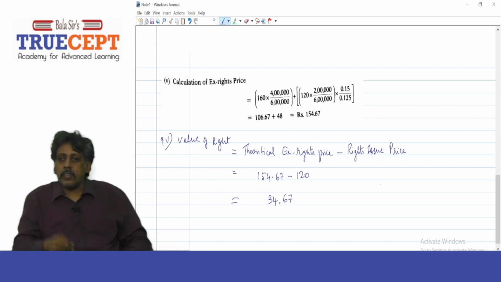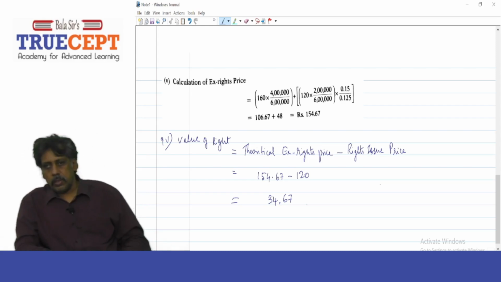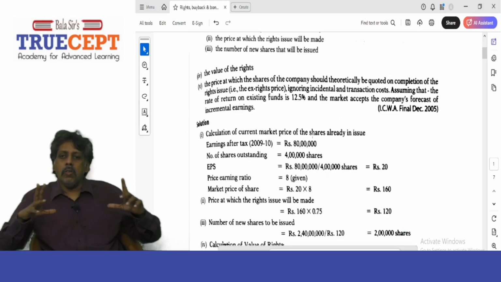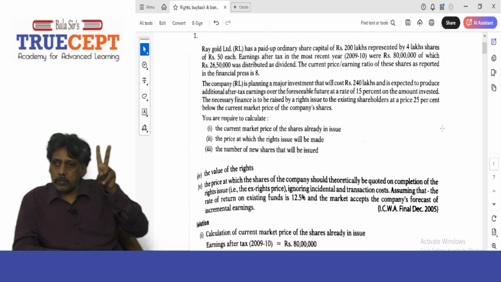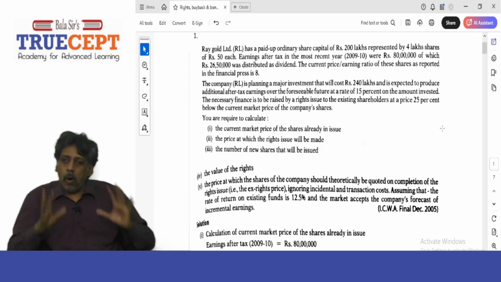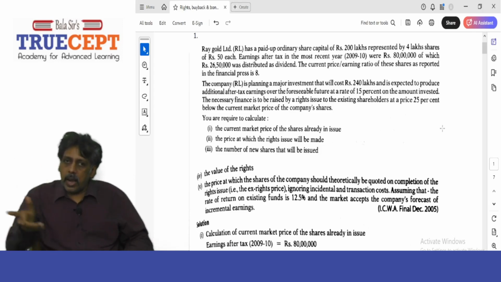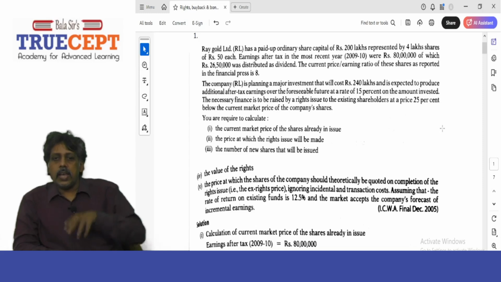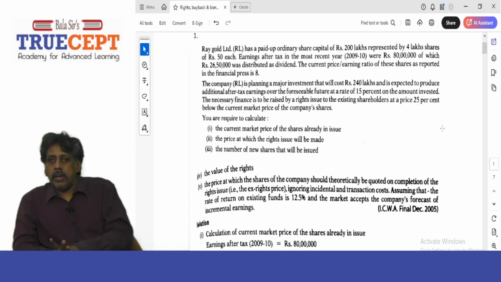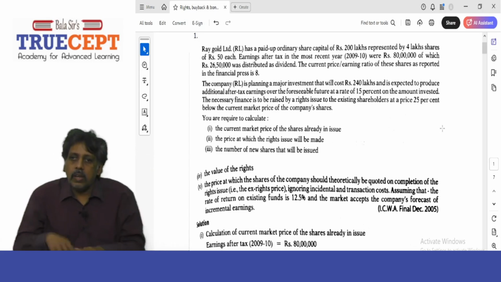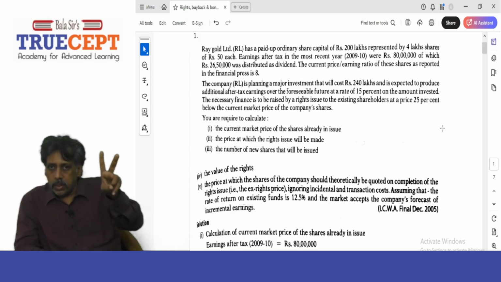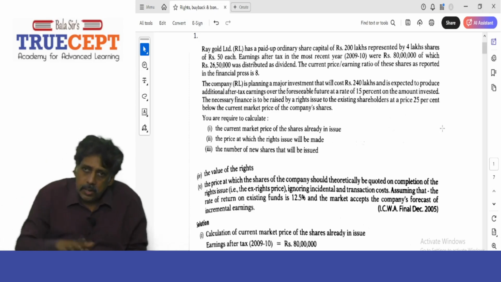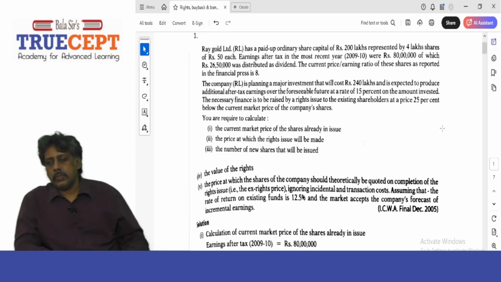Now how do you find the yield on existing funds? You can do this. Tell me, what is the earnings per share currently? 20 rupees. And what is the market price per share? 160 rupees. Suppose somebody wants to buy a share today in the market, they have to pay 160. If the company is going to earn the same earnings, they'll earn only 20 rupees. What is the return on investment for the investor? Divide 20 rupees by 160 rupees into 100, and you will get 12.5%. Understood? Yes, sir.